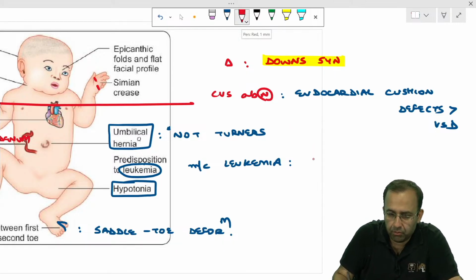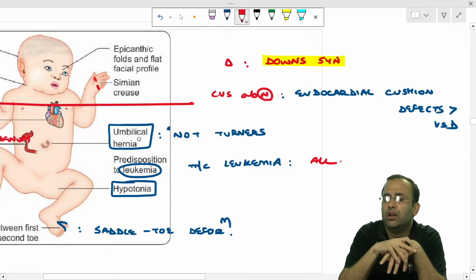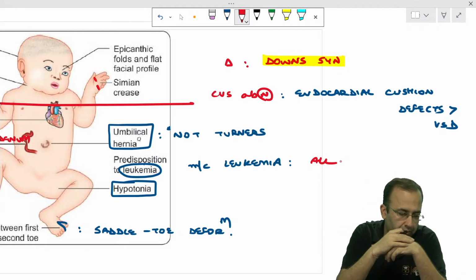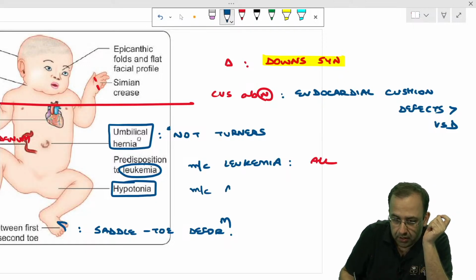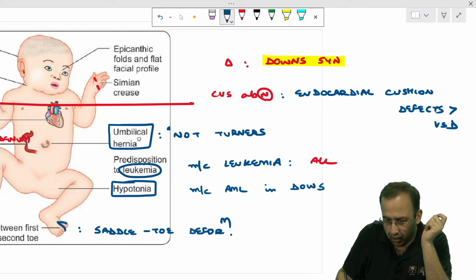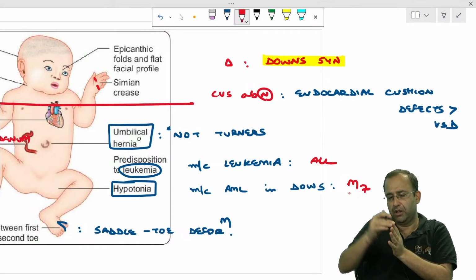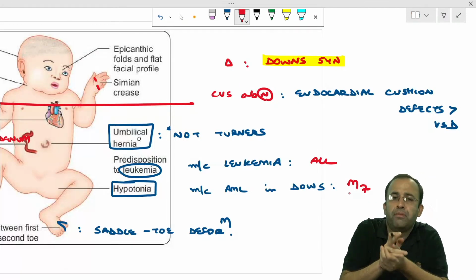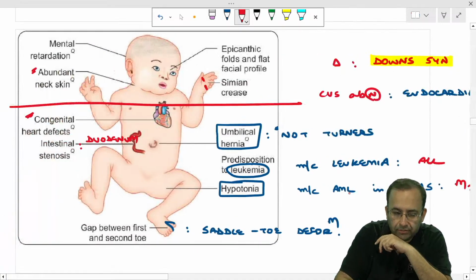Most common leukemia seen in Downs being ALL, acute lymphoblastic leukemia. Because which is the most common leukemia in children? ALL. Agreed. Whereas most common AML in Downs, please have a good look at this, being AML M7. You know that we divide AML into M0 to M7. Overall, M7 is the least common AML, but it is the most common AML in Downs. Agreed. Next point.